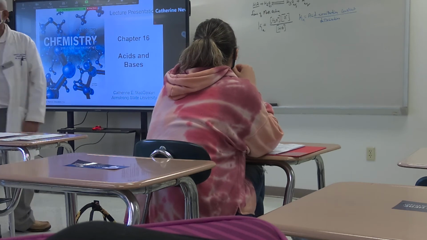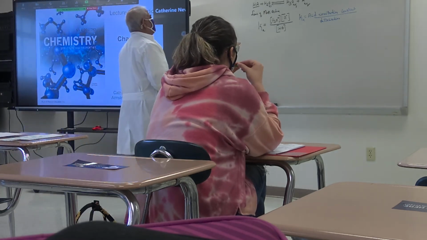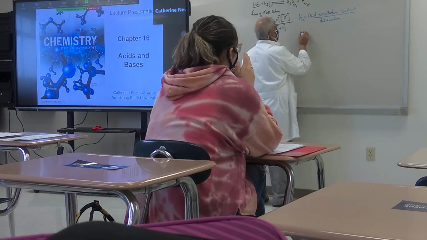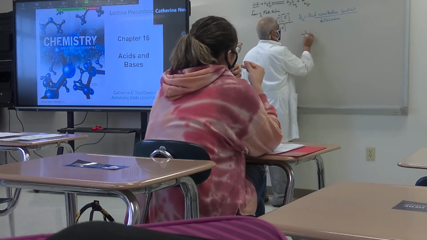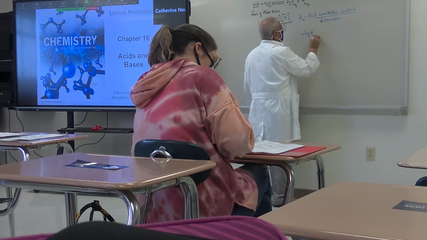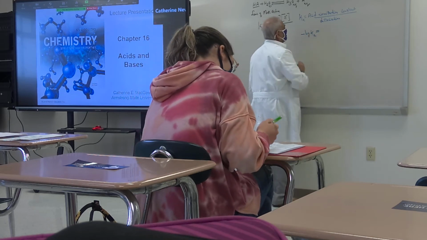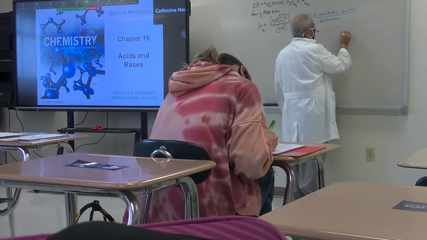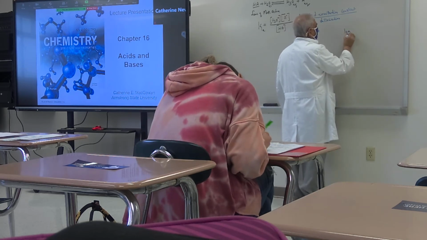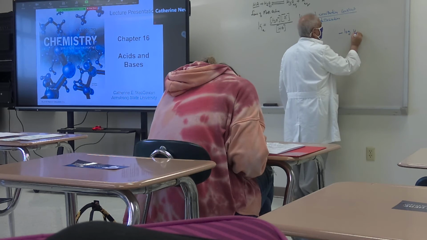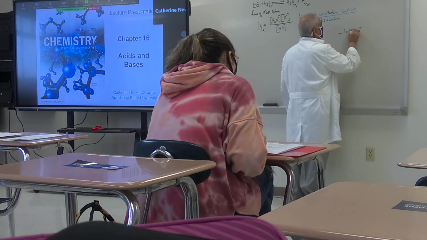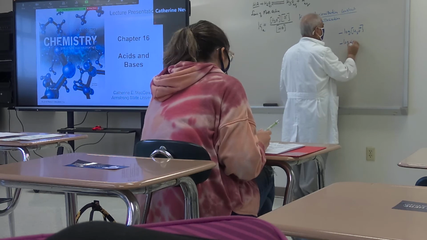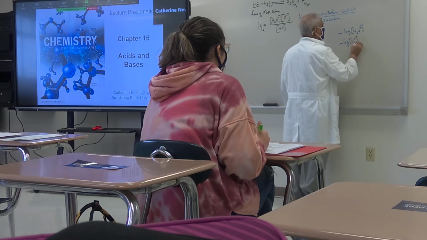Got my point? So take the negative logarithm for this. If you take the negative log of hydronium ion concentration, you can also write this as the negative log of proton concentration.